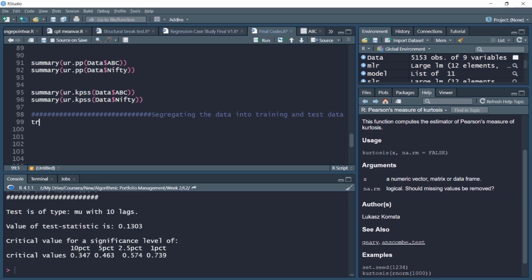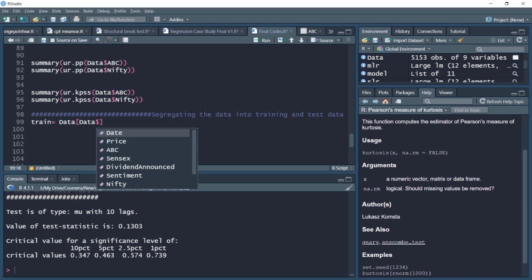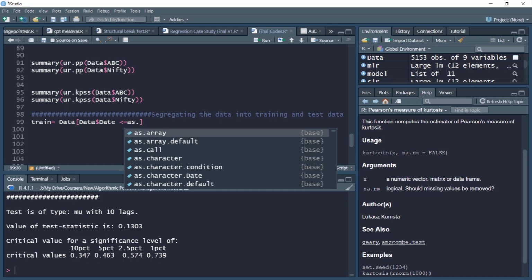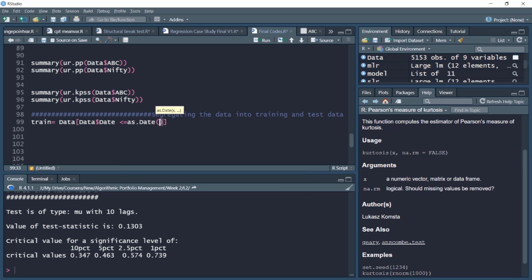As a first step, we'll create our train data segment, which is equal to main data, and we'll tell R that the date should be less than or equal to. Now we'll filter the date with less than 2017, December. So 1st December 2017 is our cutoff point, and this is the maximum.